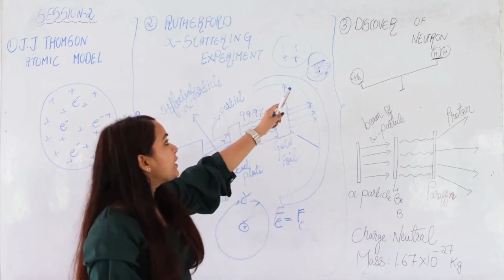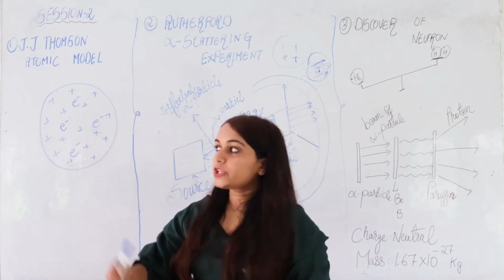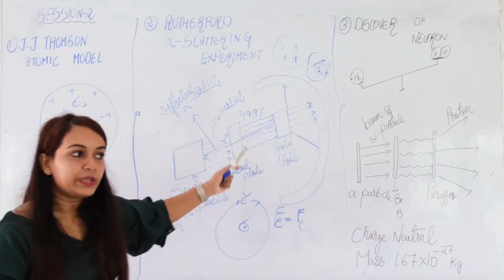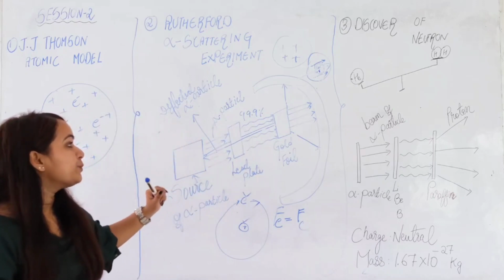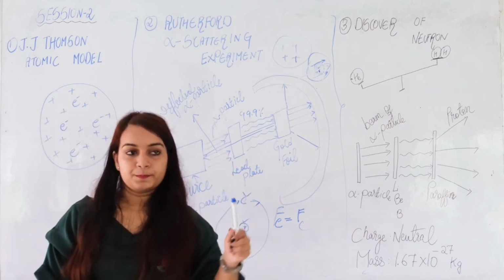So with this, we come to know how the subatomic particles were discovered, how J.J. Thomson developed his model, and how the alpha scattering experiment came into being. I'm sure by now it will be very clear how all these things were developed or discovered.